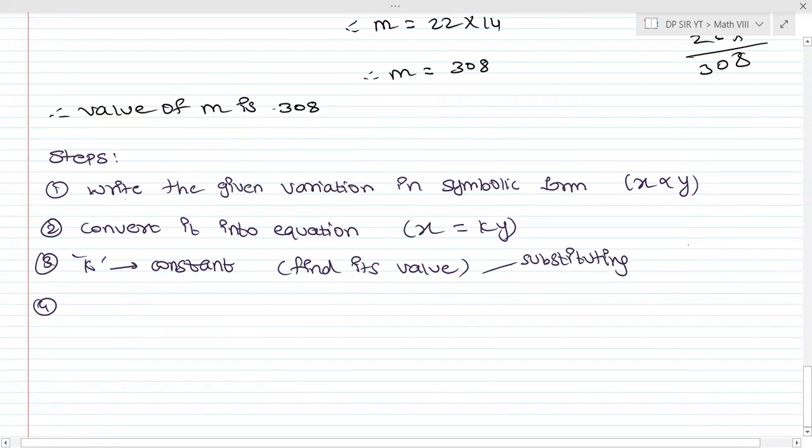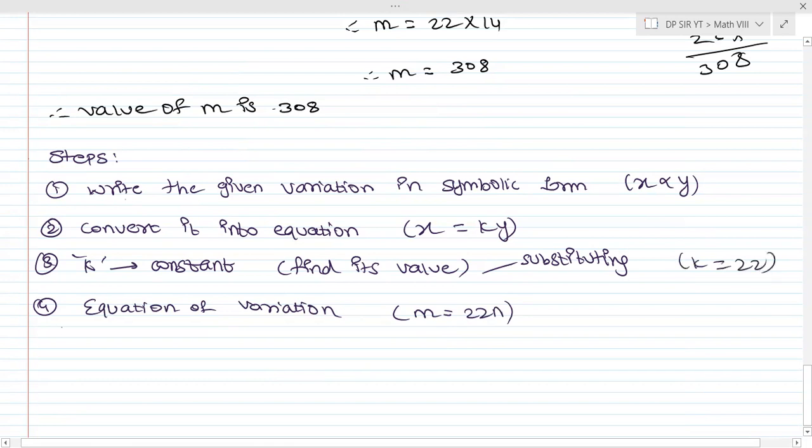Then the next step would be, once you get k, it would be your equation of variation. For example, I can give you m is equal to 22n because k का value मुझे 22 मिला था. Okay. I am taking that example only. तो इधर मुझे k का value मिला था 22. Okay. Then fifth step. Once you get equation of variation, solve for cases. Solve for various cases which are asked.